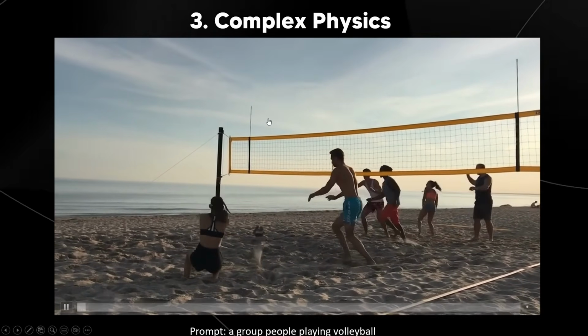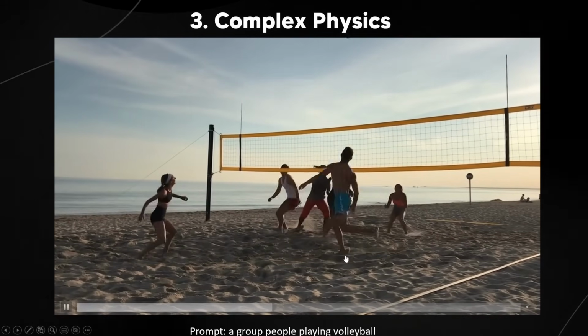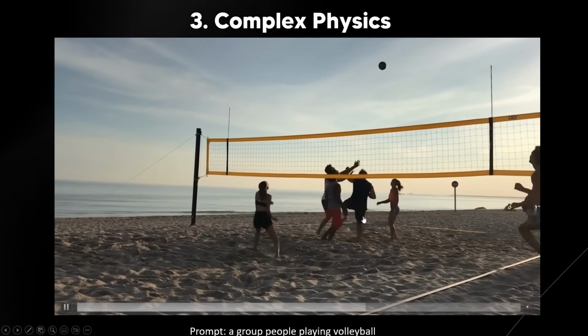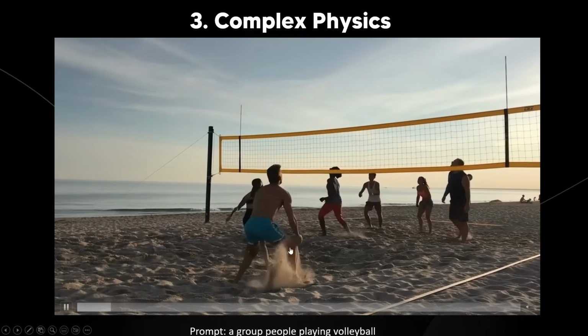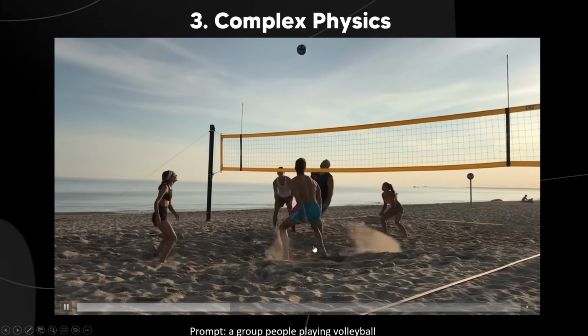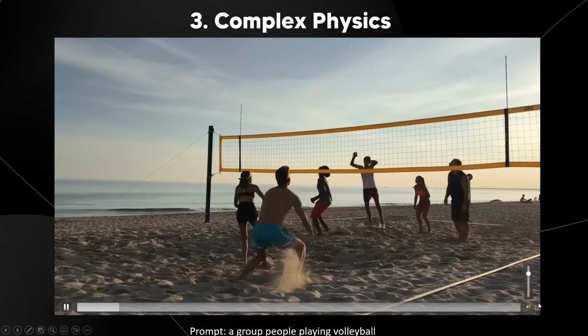Maybe that's bad for me, but only towards the end there do we see a little bit of a mess up where the ball actually drops, and then this woman kind of just gets a little bit freaked out and kind of falls into the sand. But the point is, okay, and I'm going to show you guys what this is like with audio, because audio is actually there. Let me just turn this on.